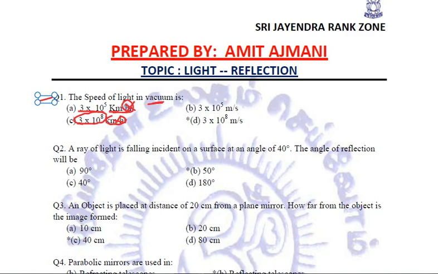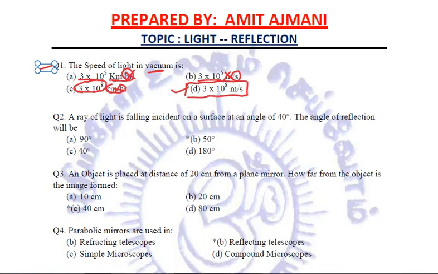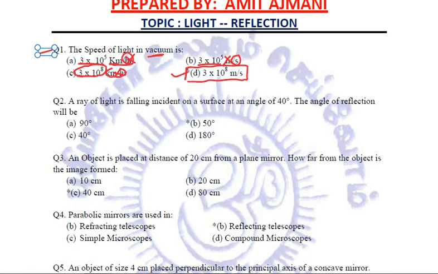In this option we have got 3 into 10 to the power 5 per second, okay, but meter is not okay, because if it would have been kilometer, this would have been a correct option. But this is our actual answer, 3 into 10 to the power 8 meter per second. So I'll put a mark that this is the correct answer. We have to relate the difference between all the options.